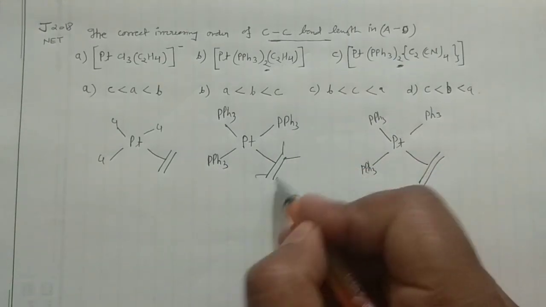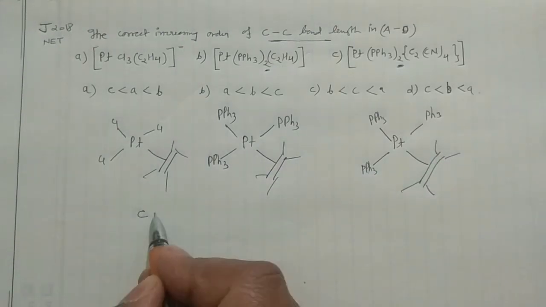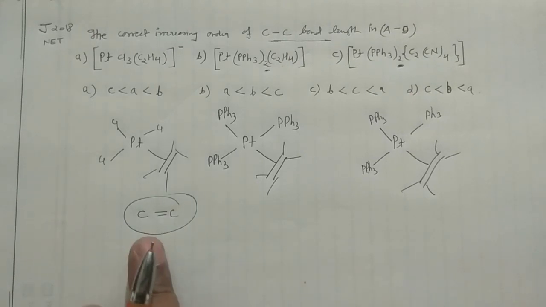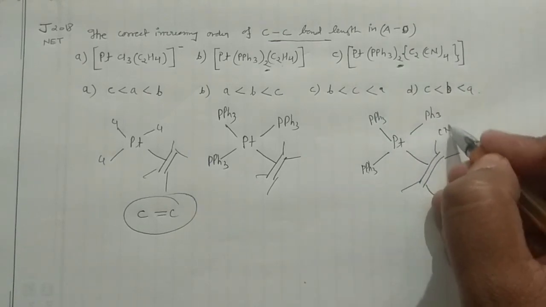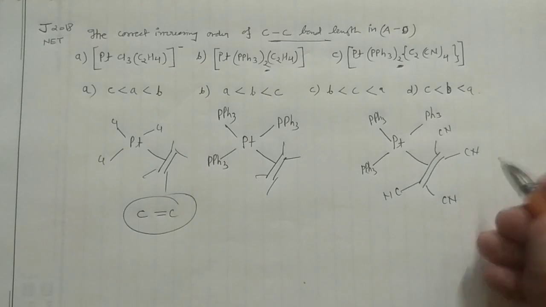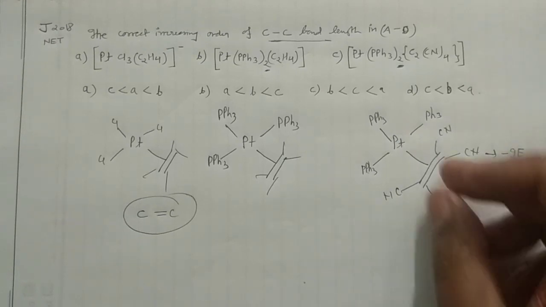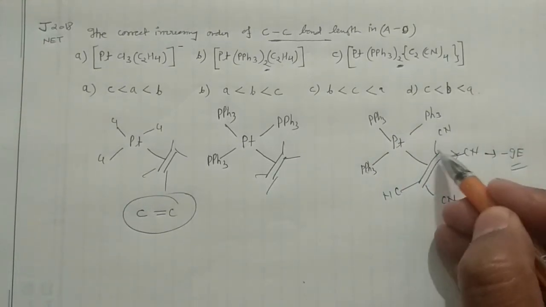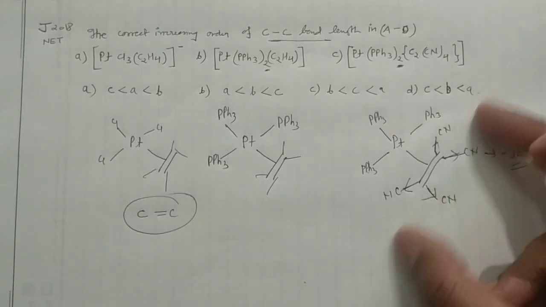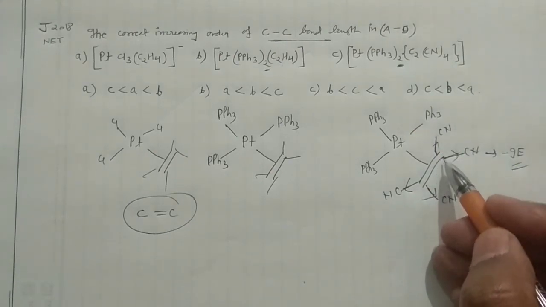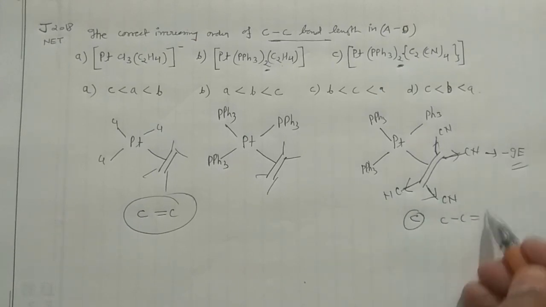So in these ethylene, you can see here they ask for this particular carbon-carbon bond length. They are asking for this one. So cyanides are there in the last one. You can see here 4 cyanides are there. So I think this question is quite straightforward. Cyanides will show the minus I effect. When they show the minus I effect, they attract the electron density towards themselves, all 4. Consequently, they will expand this particular bond. So in this compound C, this carbon-carbon bond length would be highest.